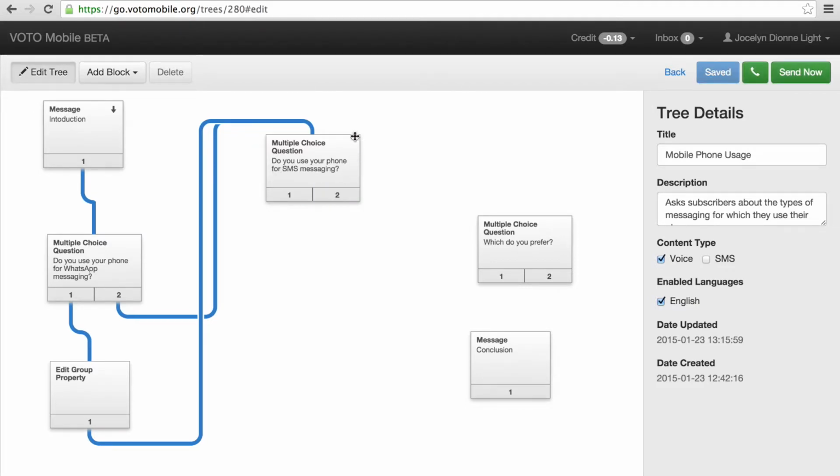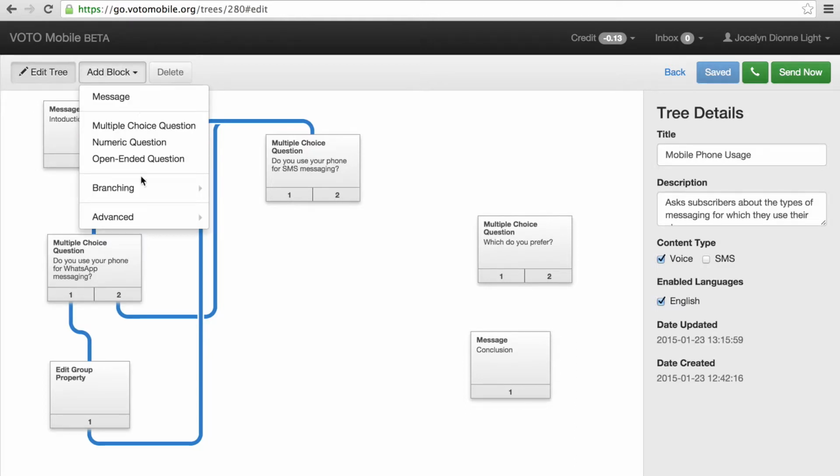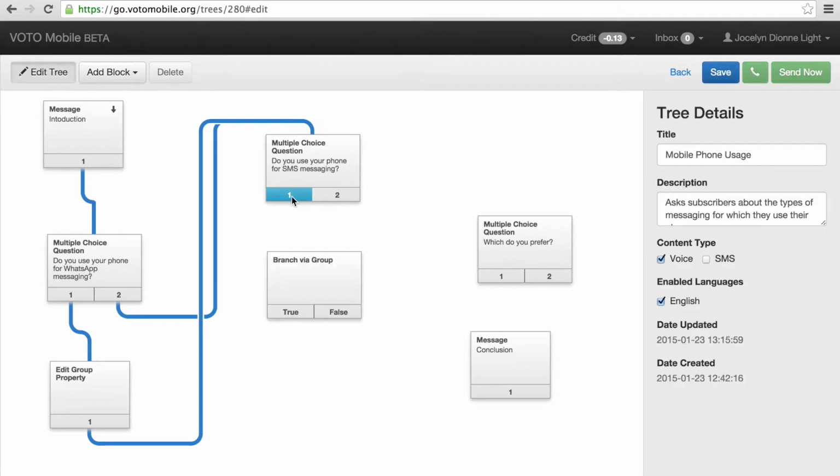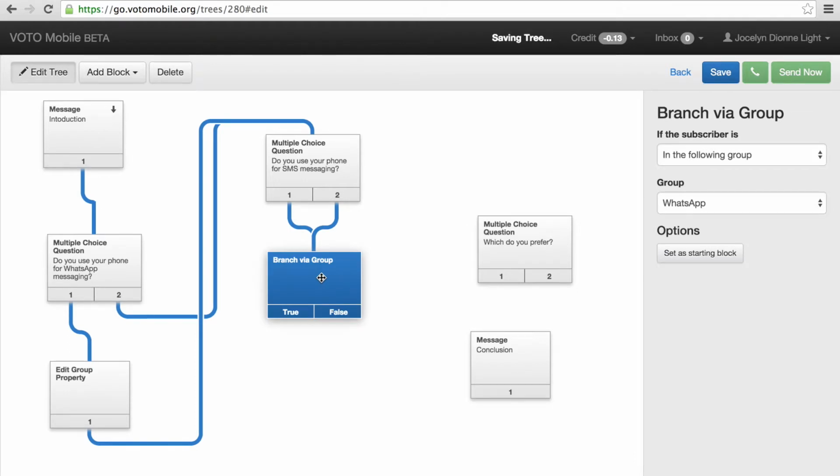Now, following this second question, I will use two types of branching blocks to decide if subscribers should go directly to the conclusion or to my third question. First, branch via group. I'm going to use this block to check if subscribers are in the WhatsApp group. All subscribers should pass through this next block. The subscribers who are not in the WhatsApp group will follow the path attached to false, which should go directly to the conclusion.